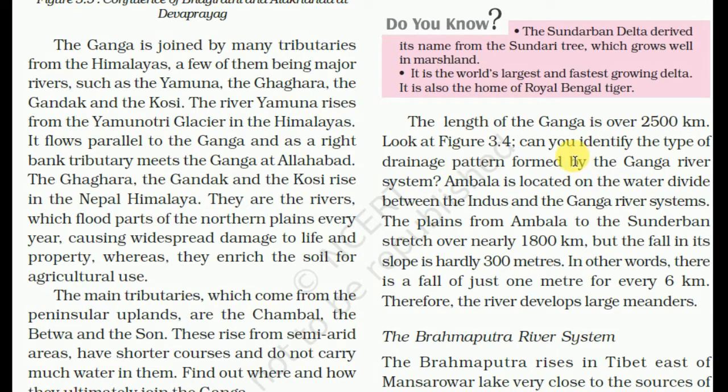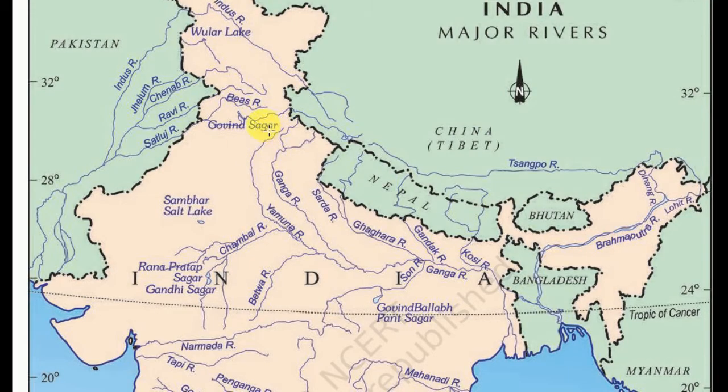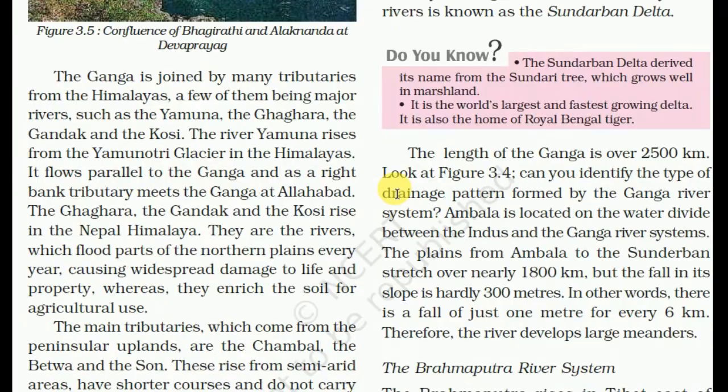So we can identify the types of drainage pattern formed by the Ganga river system. Ambala is located on the water divide between the Indus and Ganga river system. So here is Ambala, and this divides the Indus river system and this is the Ganga river system. Ambala is located on the water divide between the Indus and Ganga river system.